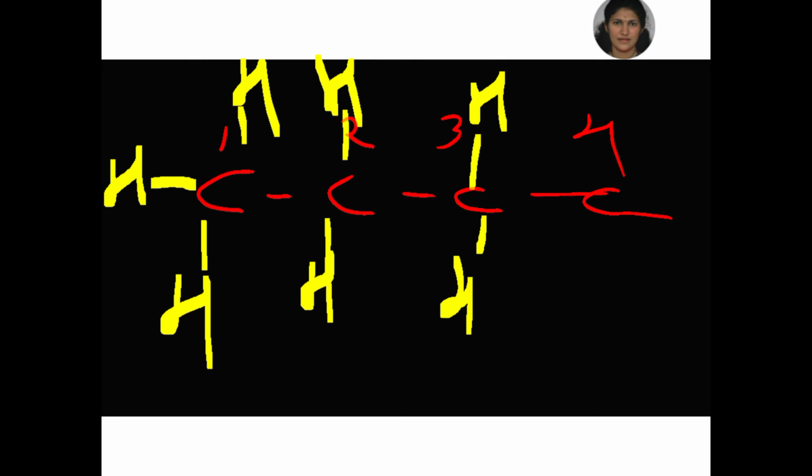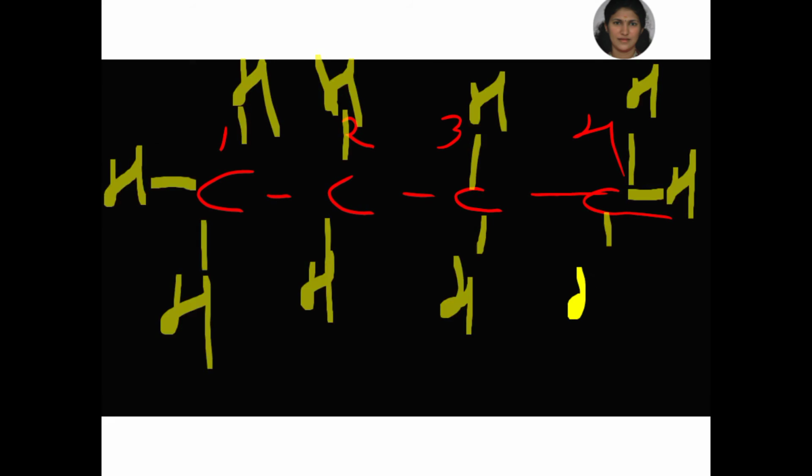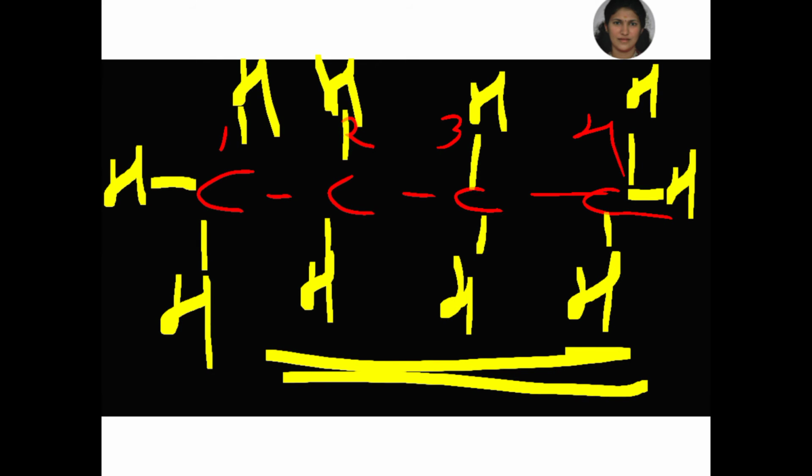The valency of carbon is 4, so the fourth carbon atom wants 3 hydrogens to satisfy the valency. So here is butane. Otherwise we can call it n-butane, the normal structure. This is an open chain structure of butane.